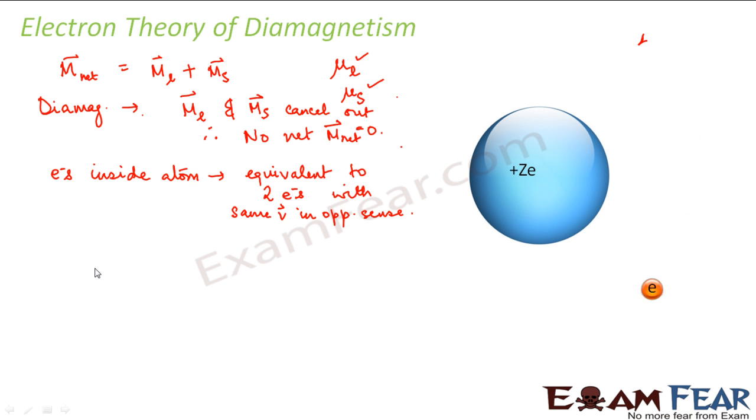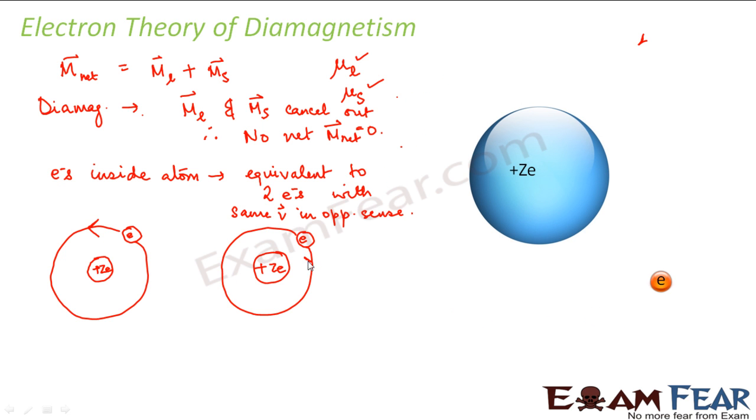Somewhat like this. Let us suppose this is the nucleus and this is the electron. In one case the electron is moving in this direction and the other electron is moving in this direction.